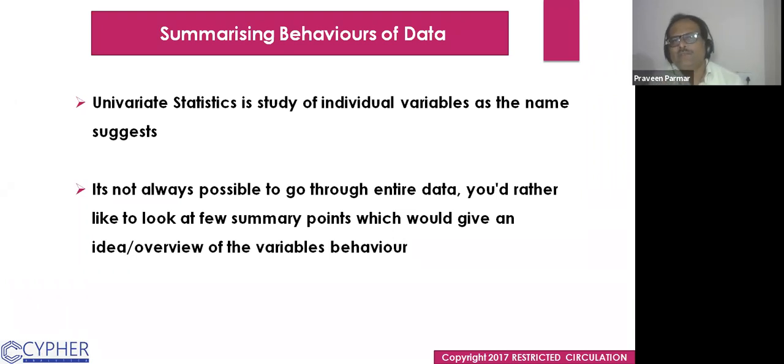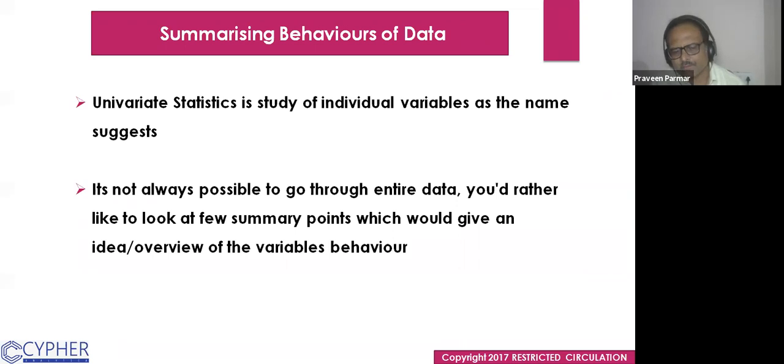Basically, univariate statistics is the study of individual variables, as the name suggests. It's not always possible to go through the entire data. You would rather like to look at a few summary points which would give you an overview of the variable's behavior.